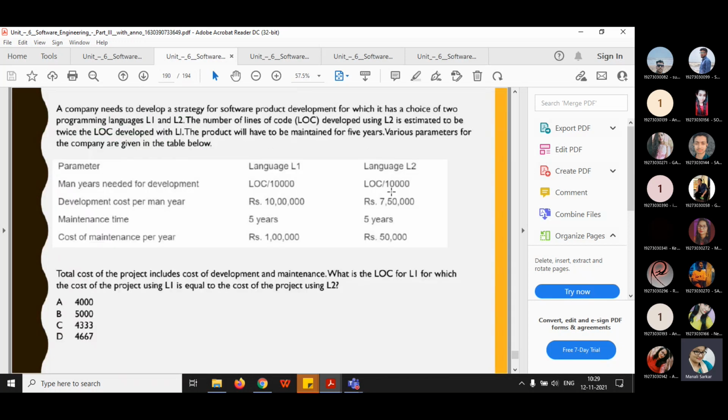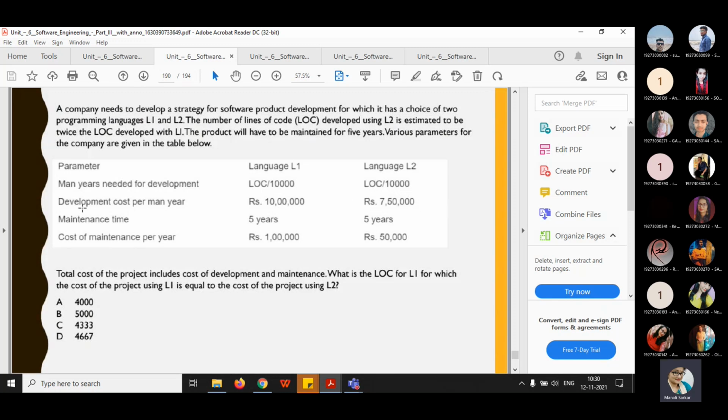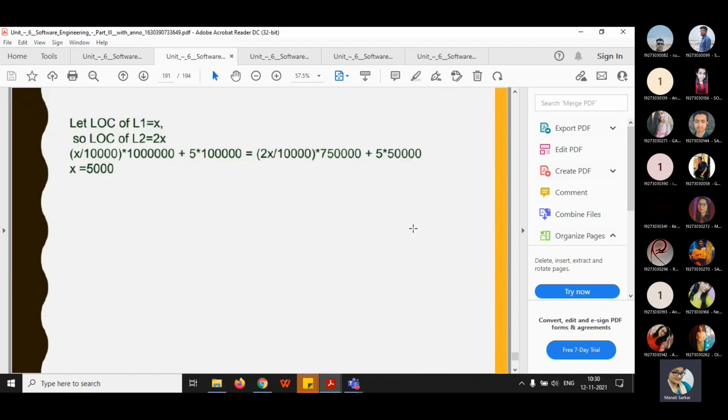See here, this one LOC is multiplied by this value, and then it gets multiplied with this value, that is the development cost per man year, plus the total cost of maintenance per year, which is given, and you are multiplying it with the total number of years, that is 5. So that's why you need to multiply these two values and sum with the rest. So if you do it, you will get X equal to 5,000.